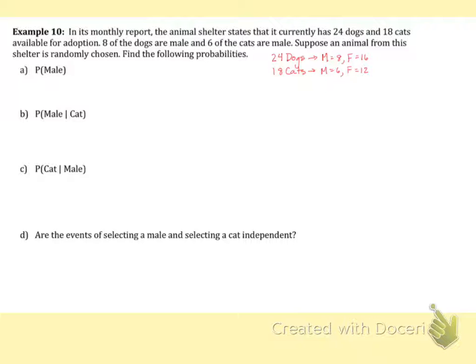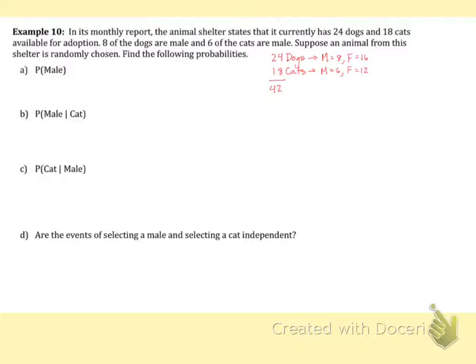So now let's answer our probabilities here. It says find the probability that a pet is male. So the other thing I need, which I forgot to do here, is I need a total. So I know there's 24 dogs and 18 cats. So that will give me a total of, let's see here, 42. So I have a total of 42 animals. So what is the probability that we choose a male pet?